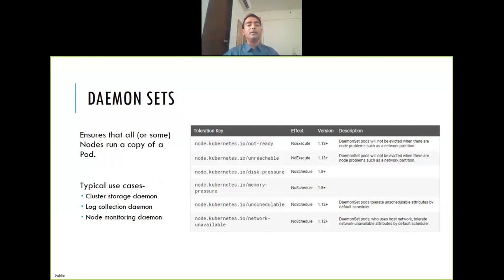DaemonSet has another benefit. A DaemonSet ensures that at least one copy runs on all the nodes. So if you have a 2 node cluster or 3 node cluster, your DaemonSet related pod will run on all the nodes all the time. It will ensure that. And why do you need that? You want it for a cluster storage daemon. So if you configure Ceph, the Rook operator, then that Rook operator will be configured as a DaemonSet. Or you want to do some monitoring, Prometheus based monitoring, or you want to do log collection. You want that pod to be running on all the nodes all the time.